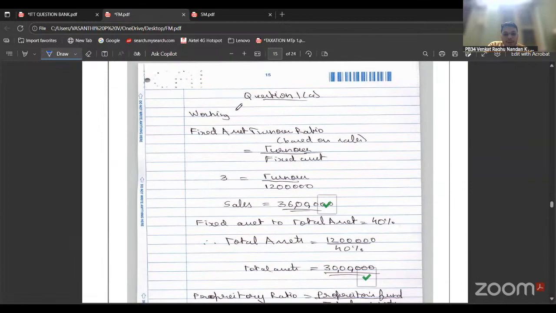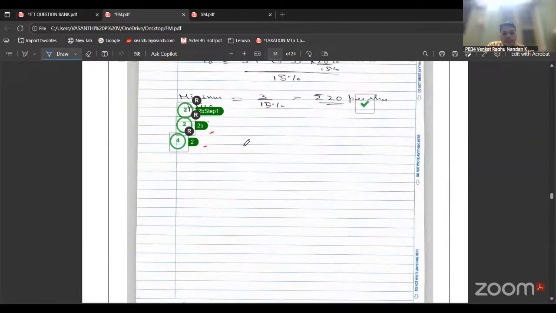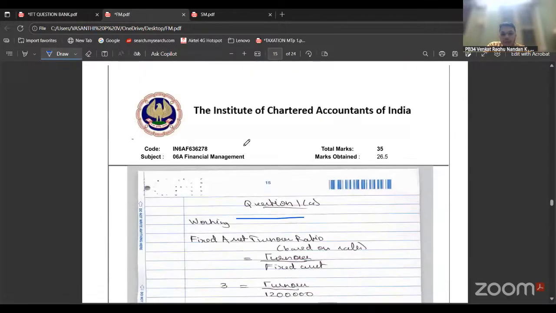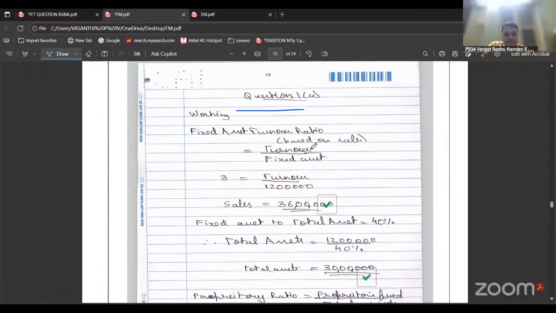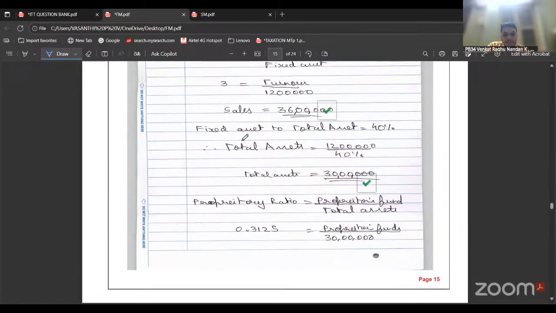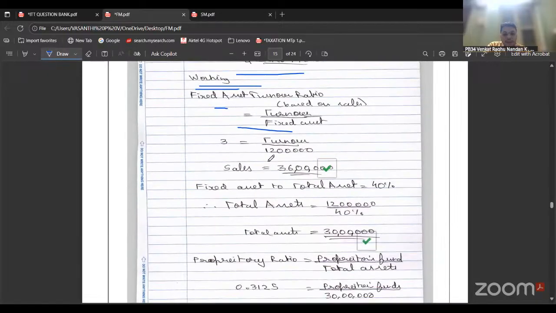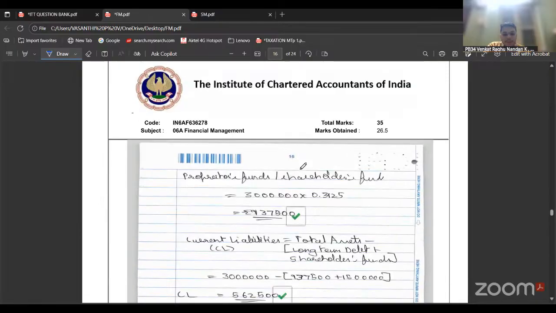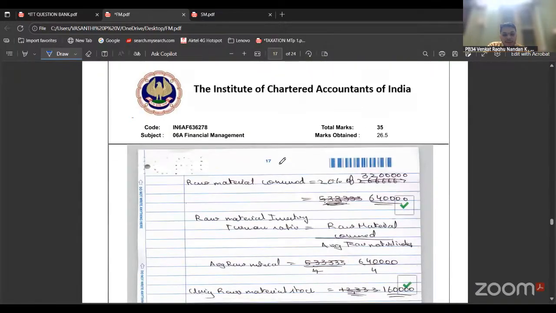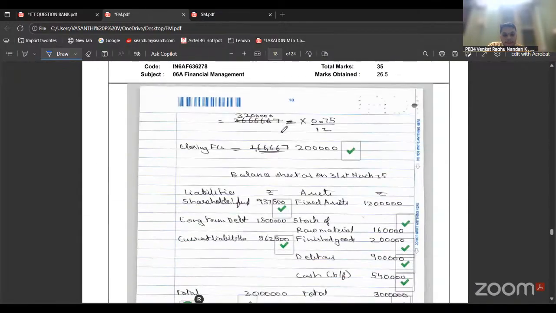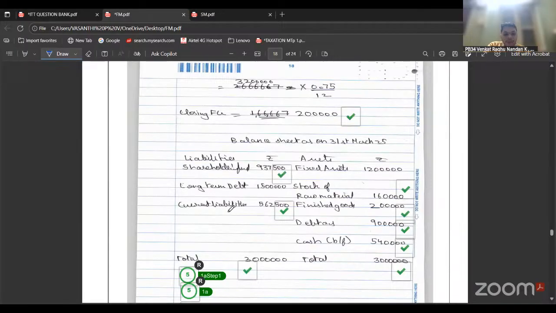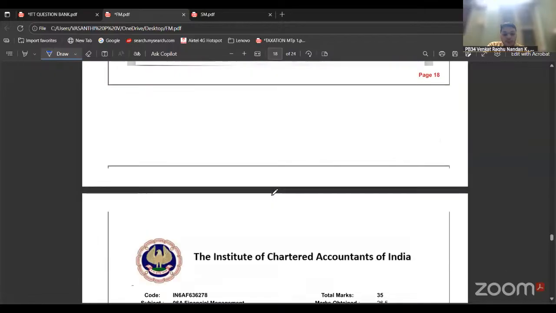And this was question 1A. You can note here, he hasn't chosen a theory question while writing it. This was a ratio analysis question, so he has shown working notes. So the formula, then the steps. Formula, steps. If possible, you can also give working notes, mentioning which working note is relevant to it. So this would fetch you more marks.